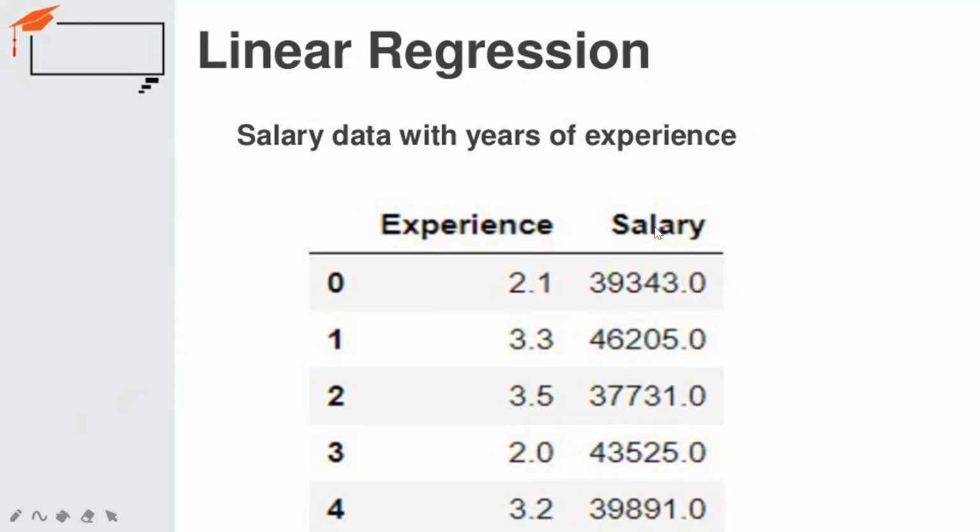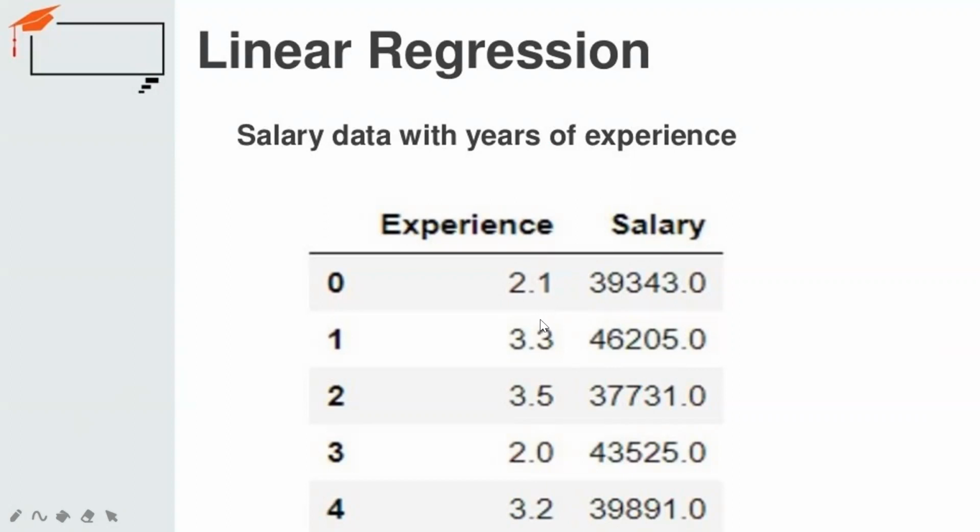So here you can see this salary column has continuous data. That's why we're going to apply linear regression here. We will try to find out, in the form of a graph, how as experience increases, salary varies. Based on this data, we will train our linear regression model, meaning the algorithm. What the algorithm will do is go through this data first and analyze it.